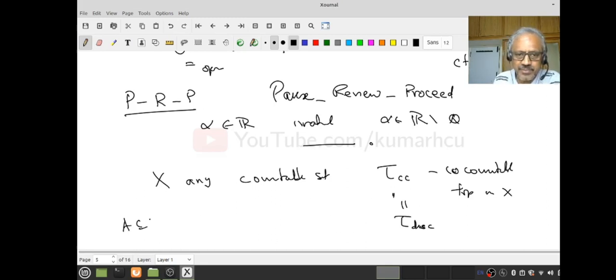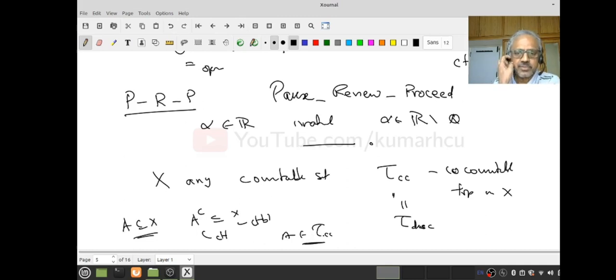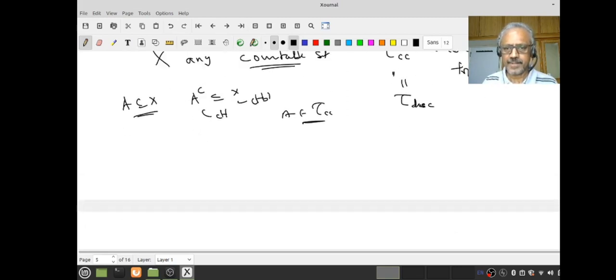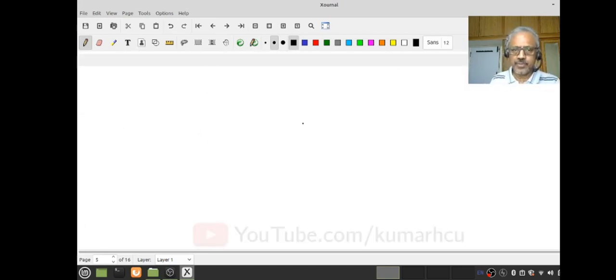Let A be any subset of X. Then what is A complement? That's a subset of X. This is countable. Therefore, this is also countable. That means A belongs to tau CC. So any arbitrary subset belongs to tau CC. It's in the topology. That means the topology consists of all subsets of X. Therefore it's the discrete topology. What was our assumption? X is countable.